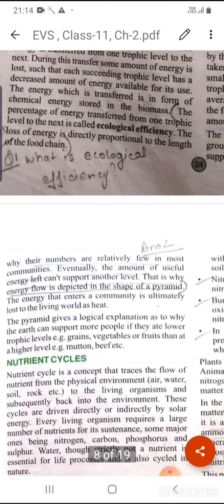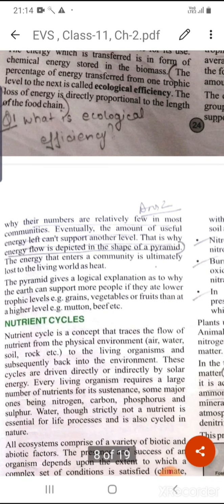Okay, so why are the numbers relatively few in most communities? Eventually the amount of useful energy left cannot support another level, so that's why the energy flow is depicted in the shape of a pyramid.